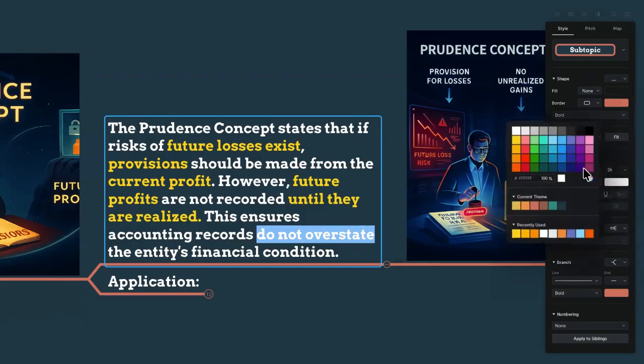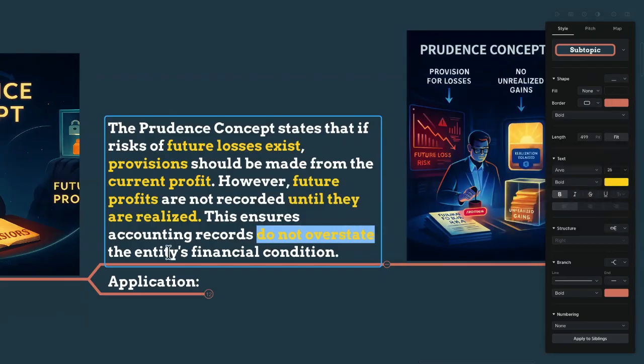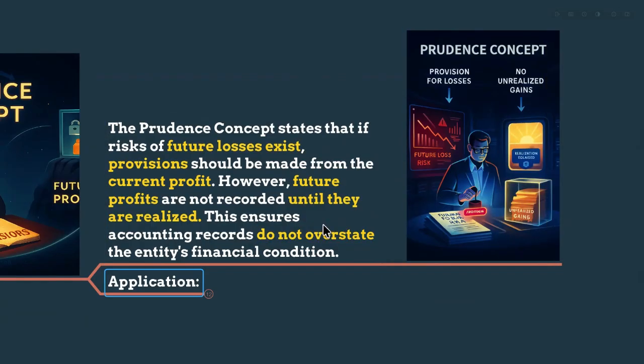Overstate means they are not giving higher numbers. Receive a profit, don't record. But if you are going to make a loss, please record it now. Simple. That is prudent. Be very careful. We don't need to overstate our profit, but we can underestimate our profit. That's better. That's the prudence concept.